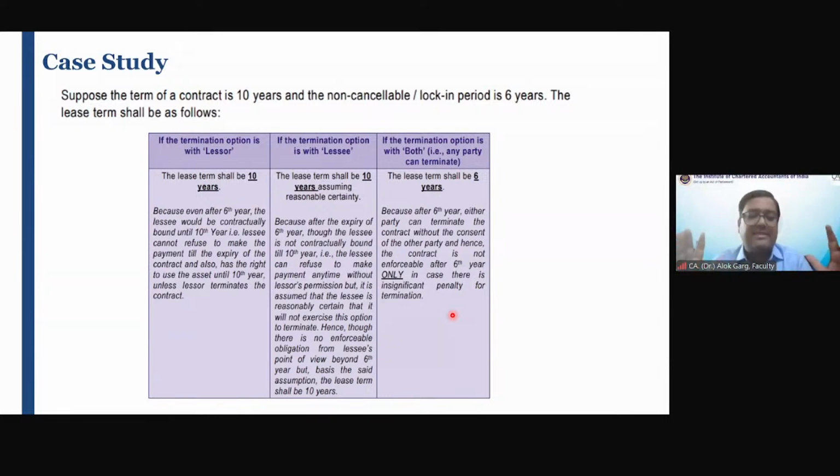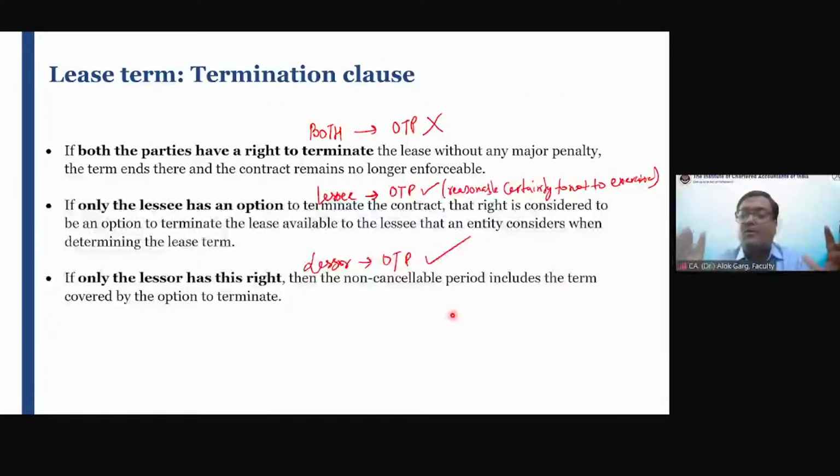Friends, if the lessee has an optional termination option, then you need to see whether it is reasonably certain to exercise or not to exercise. If it is reasonably certain not to exercise, you take the term accordingly. If the lessor has a right to terminate, you are not required to take the non-cancellable period only. Okay.